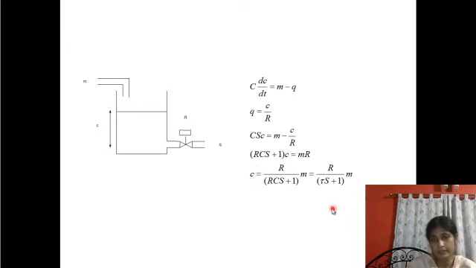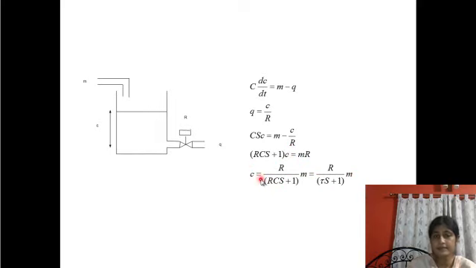So by Laplace transform, we can refer the model as this: the potential value C is related to the flow rate M by this relationship, R by (RCs + 1). This RC stands for tau, that is the time constant.